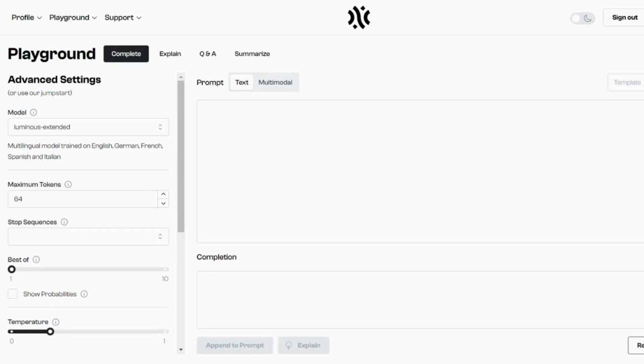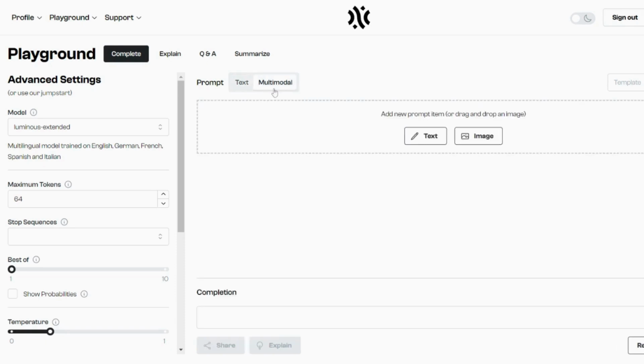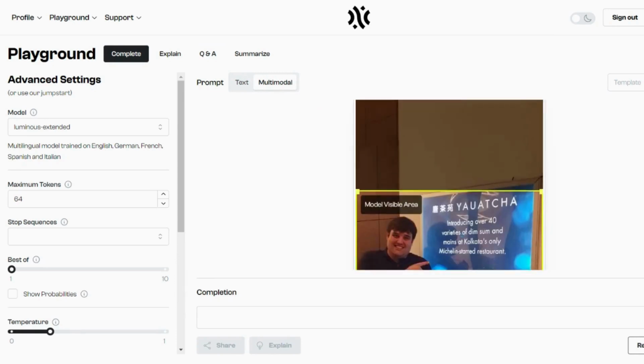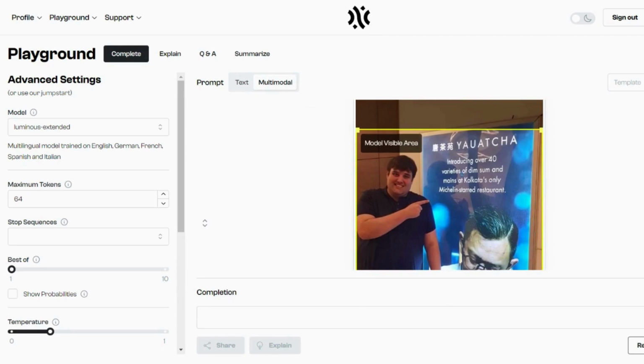You can type stuff in and get a completion, or, and I love this, you go to the multimodal one here, and you can now drop an image in. So this is really useful. I've got an image here of myself in Kolkata at Iwacha restaurant, and then you press submit, and what it does here is it works out what it thinks is in there, and it reads the text, so it actually knows what the text says. So if you have a photo of a document that you've written and you don't have it online anywhere, take a photo, put it in, and it will try and work out what's in that and what it's talking about.